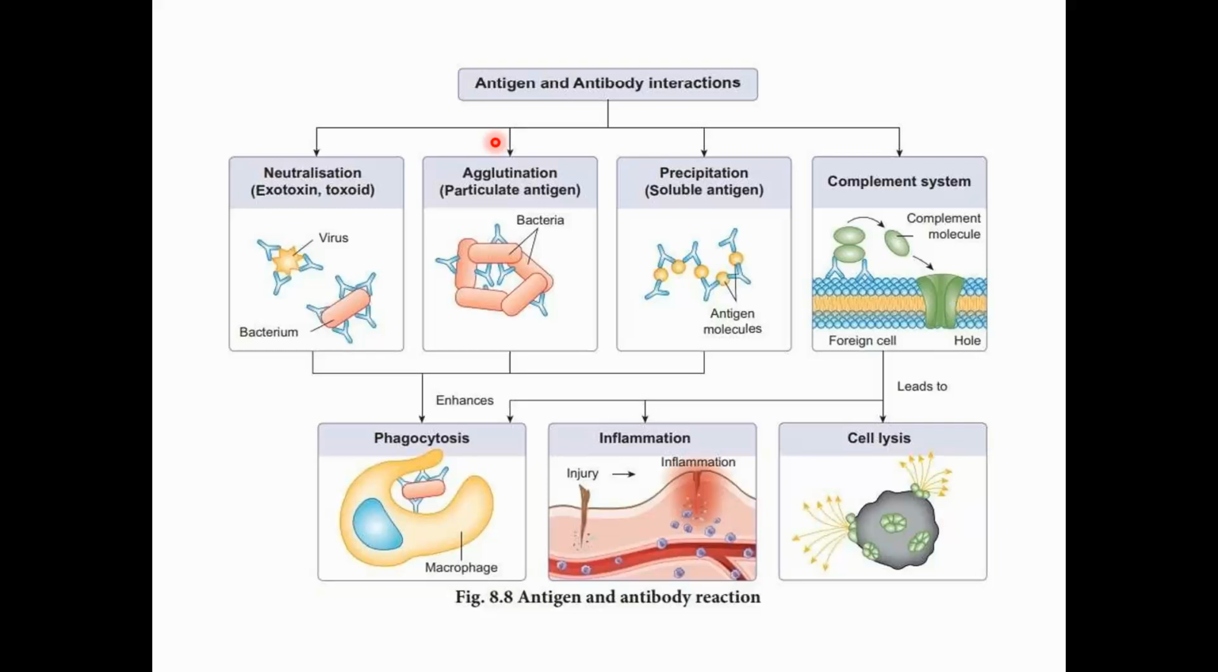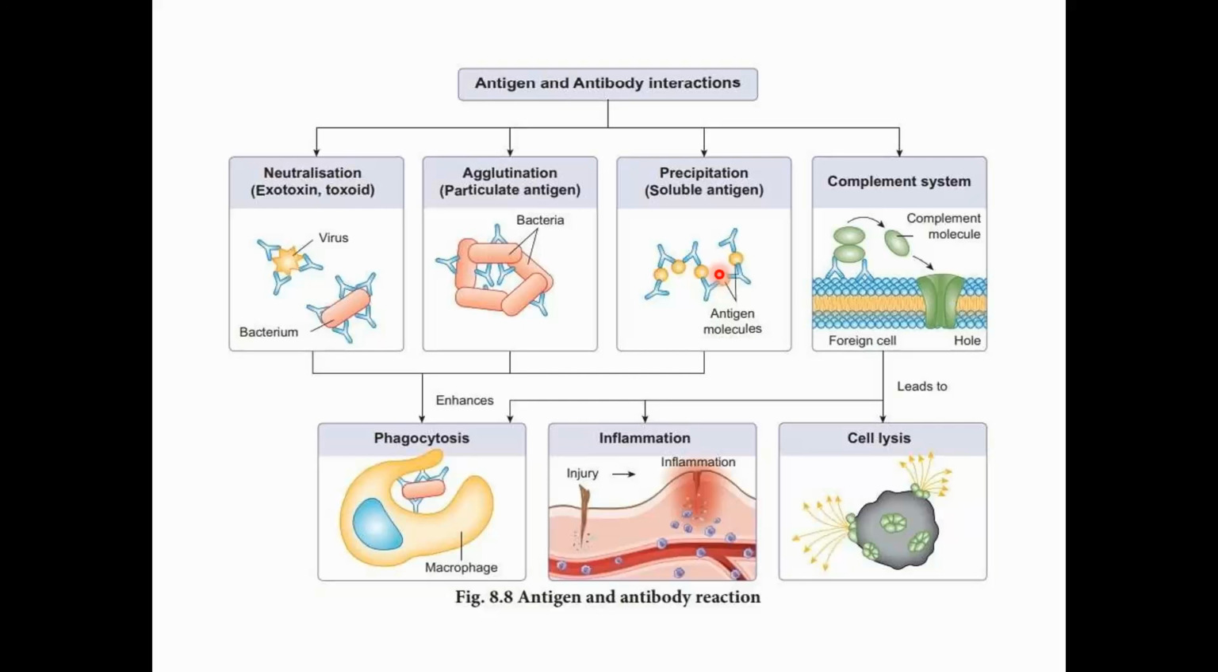And agglutination means, for example, once bacteria enter our body, these antibodies bind with them from one side, and on the other side they bind with other bacteria and agglutinate them, so not allowing the bacteria to perform their function in our body. Another thing is precipitation, so they bind with the foreign particle like this and precipitate them out.